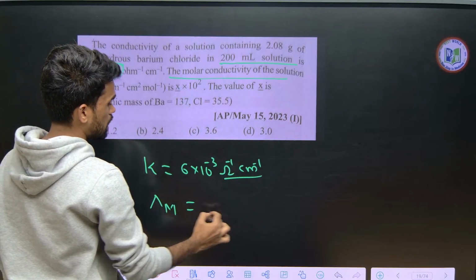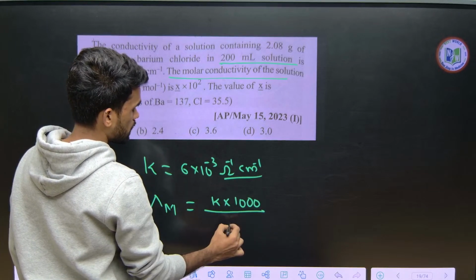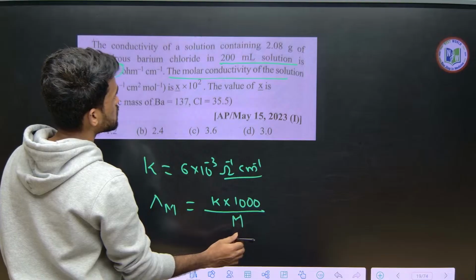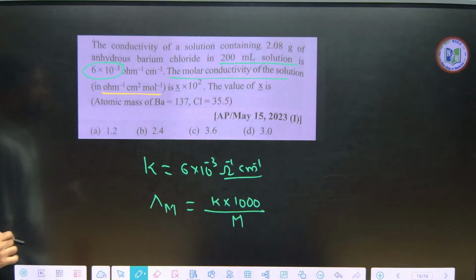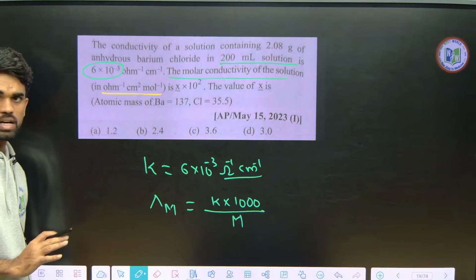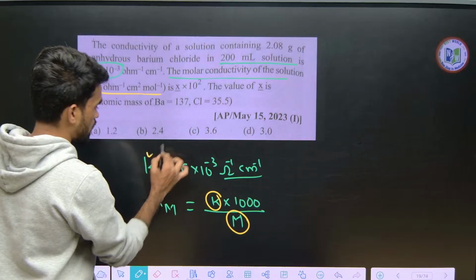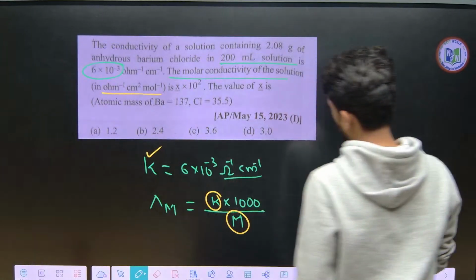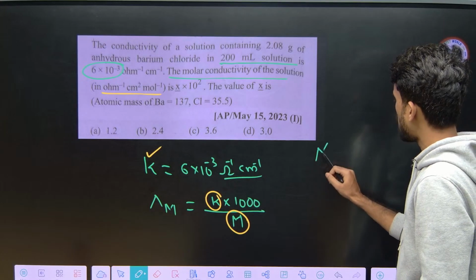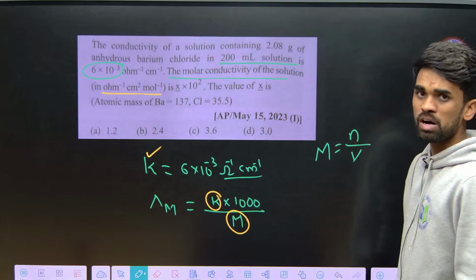So what do you have for del M? K into 1000 by M. Why are we using this formula? They want the answer in ohm inverse centimeter square mole inverse, meaning CGS. Yes, you can take this. Now K value we have directly, and next, what about molarity? How do you get this molarity value? What is the formula for molarity? Number of moles of solute present in the volume of solution.